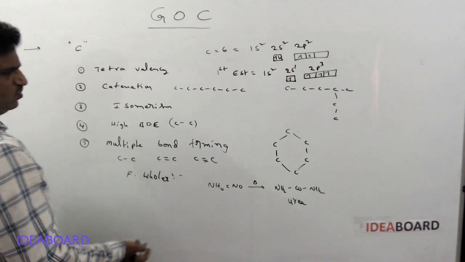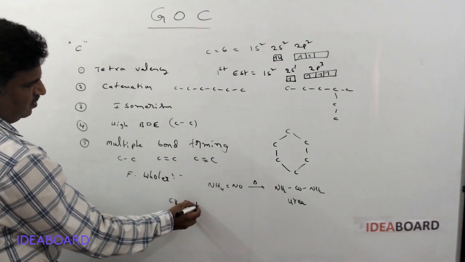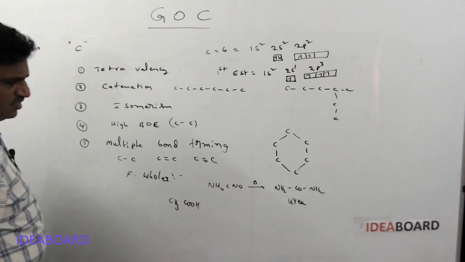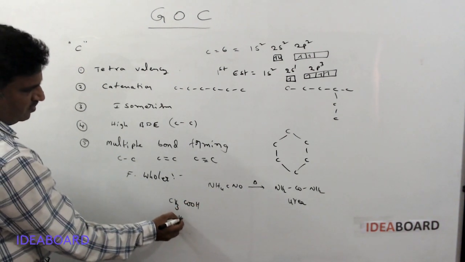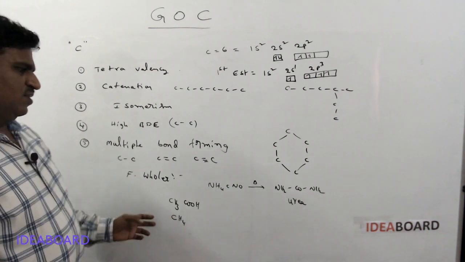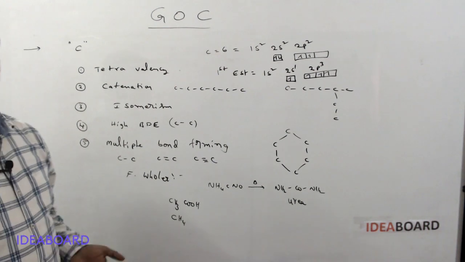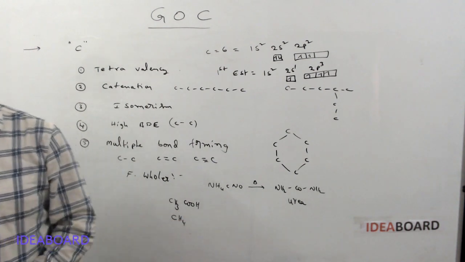After that, so many compounds were prepared. The first laboratory prepared organic compound is acetic acid, and the second laboratory prepared organic compound is methane. So this is another discovery. After that, numerous compounds were prepared.